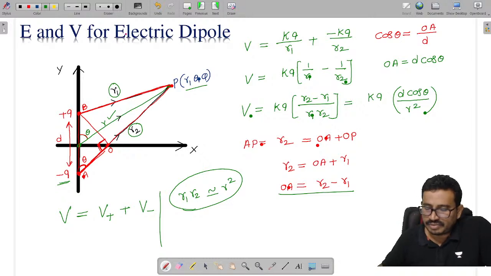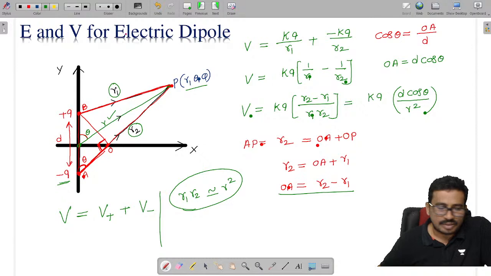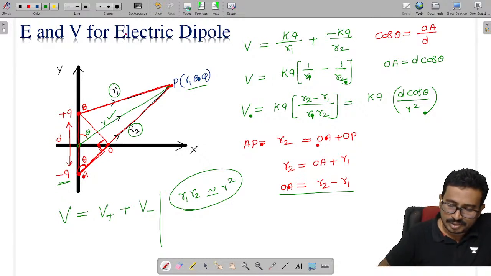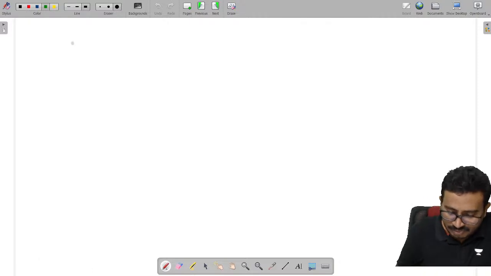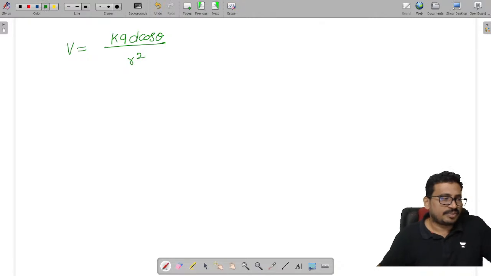So the potential V is given as KQ d cos theta by R square. Tell me. So finally we got the potential, potential V, which is given as KQ d cos theta by R square. Done everybody?